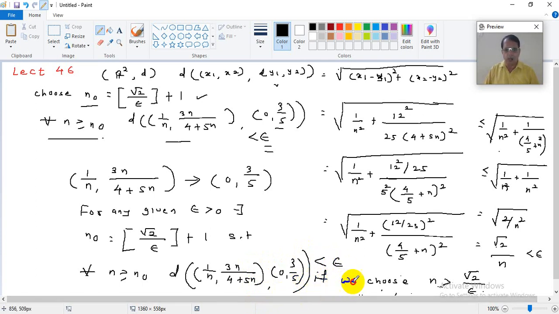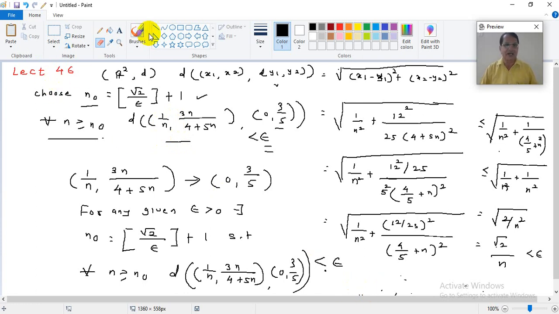This I will erase. It is not needed now actually. Okay, so this is how you can prove. These are the nature of the proofs. They are somewhat lengthy. Calculation is involved. You should be good at calculations, but still you can easily see that the things are not difficult. Instead of this particular sequence, any sequence can be given. Now this was the sequence in R2.